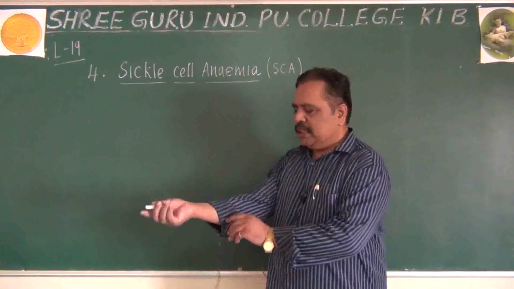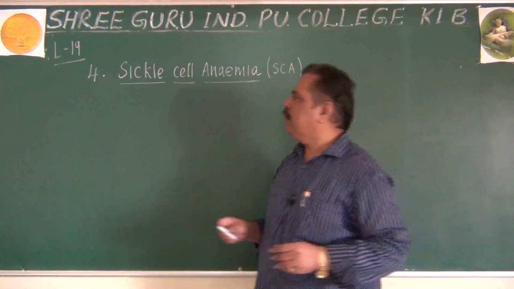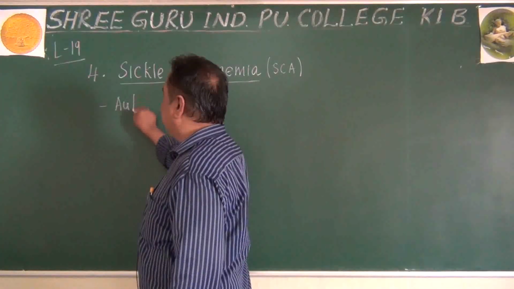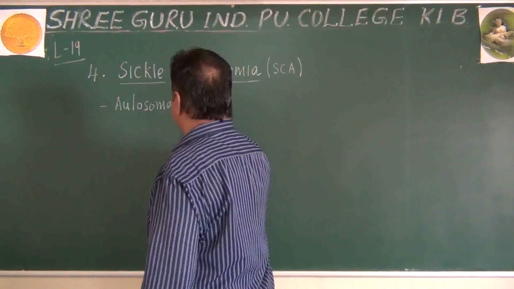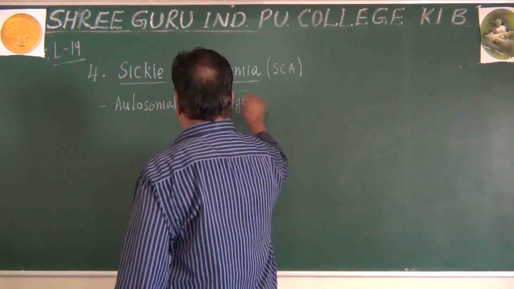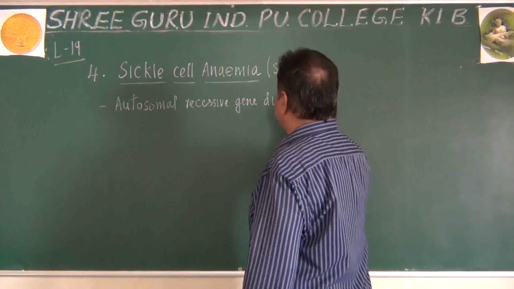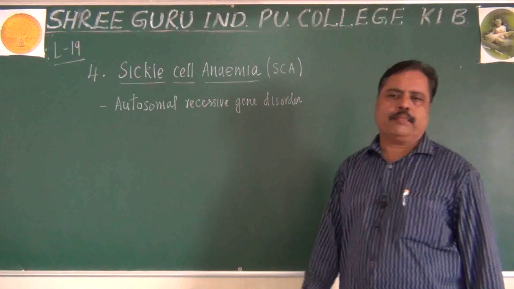What is the speciality of this sickle cell anemia? It is also a type of autosomal recessive gene disorder that is responsible for causing sickle cell anemia.